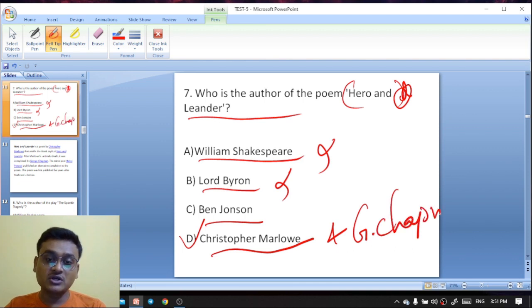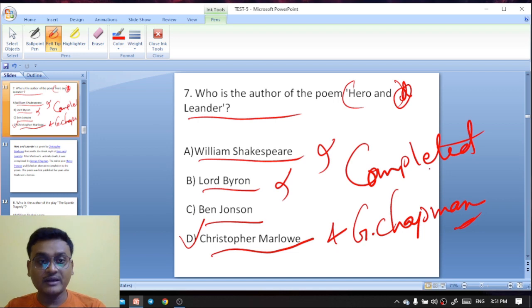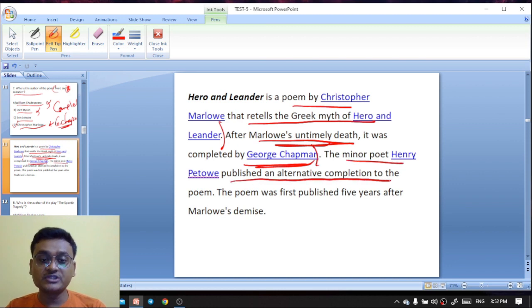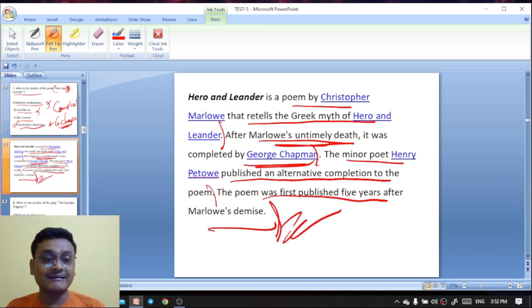George Chapman had completed Hero and Leander. Christopher Marlowe had written Hero and Leander, but it was incomplete. After the death of Christopher Marlowe, it was George Chapman who completed it. Hero and Leander is a poem by Christopher Marlowe that retells the legend of Hero and Leander. After Marlowe's untimely death, it was completed by George Chapman. A minor poet, Henry Petowe, published an alternative completion to the poem. The poem was first published 5 years after Marlowe's death.